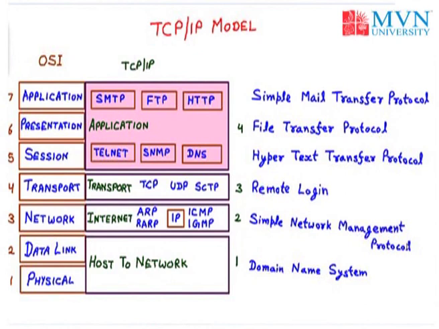We have various features in TCP/IP over the OSI model, as the OSI model is used for telecommunication and TCP/IP is mainly used for the internet. In TCP/IP we have two main protocols, TCP and UDP. TCP is for connection-oriented media, for example cable media like optical fiber. Talking about wireless, like Wi-Fi, they come under UDP. So that means TCP/IP can control all the media, wired as well as wireless.